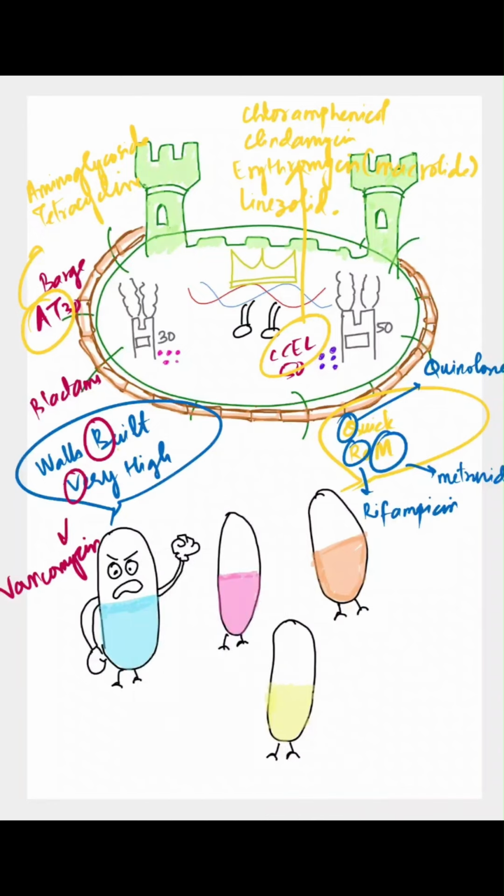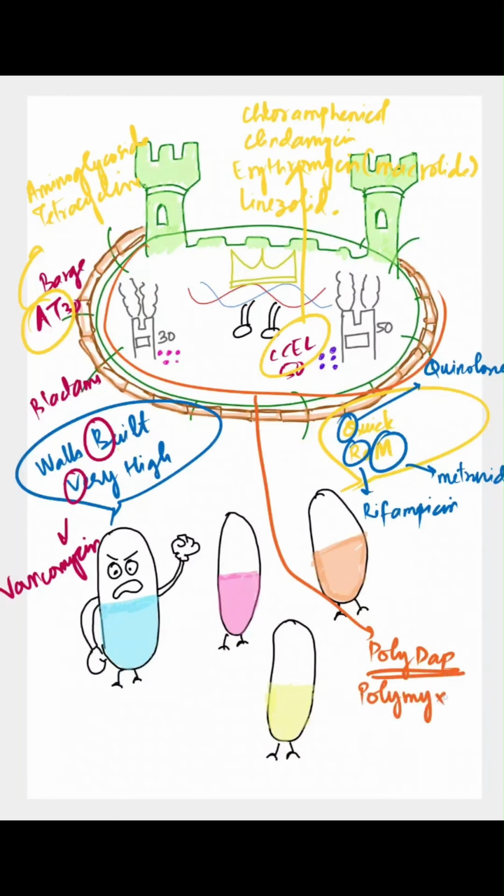Following this, they're very angry and they want to break your fortress. So, these will be your polydap. What are polydaps? These are your polymyxins and daptomycin. They act on your plasma membrane. So polymyxin punches holes and daptomycin depolarizes them. These act on your cell membrane.